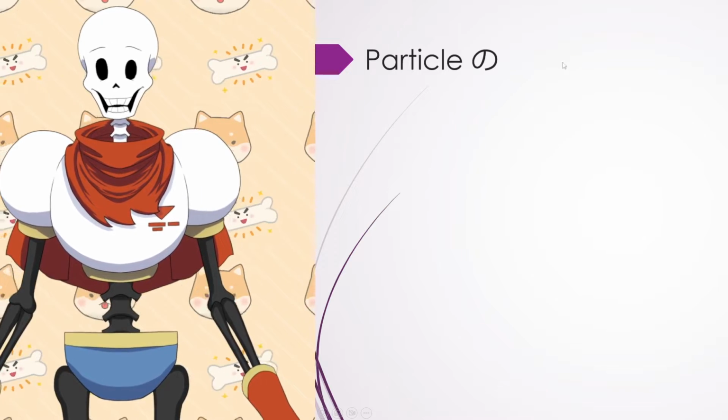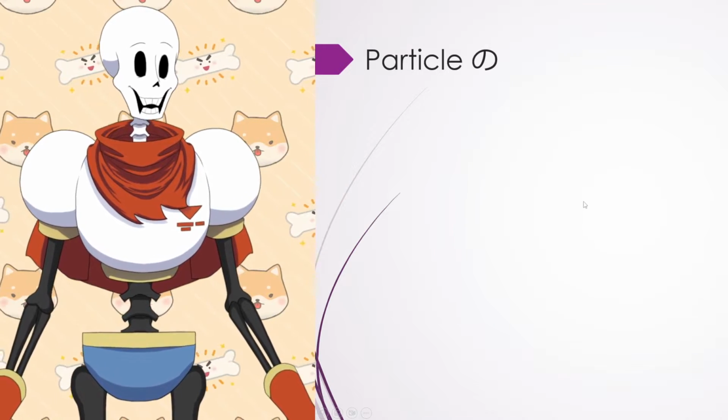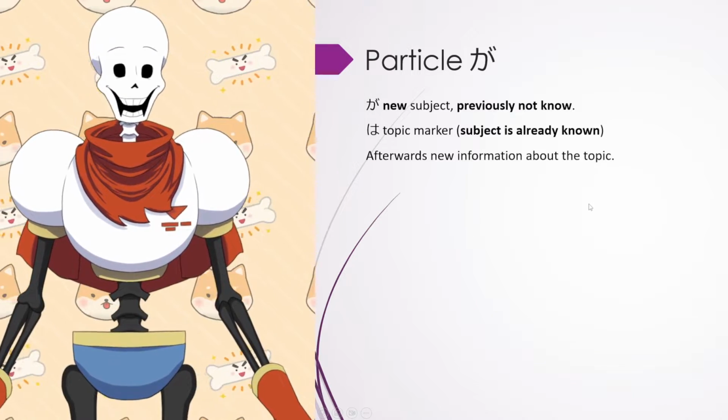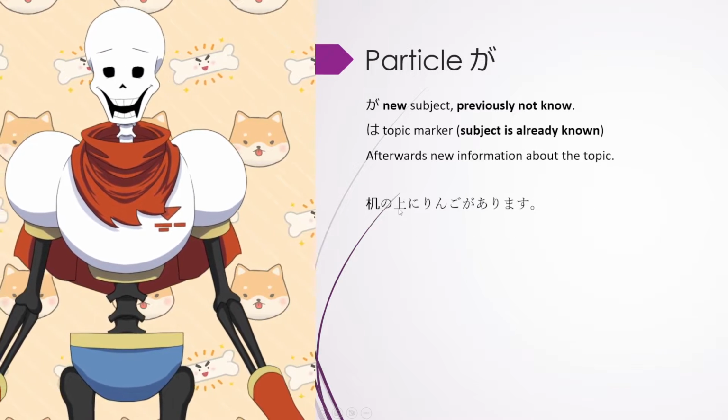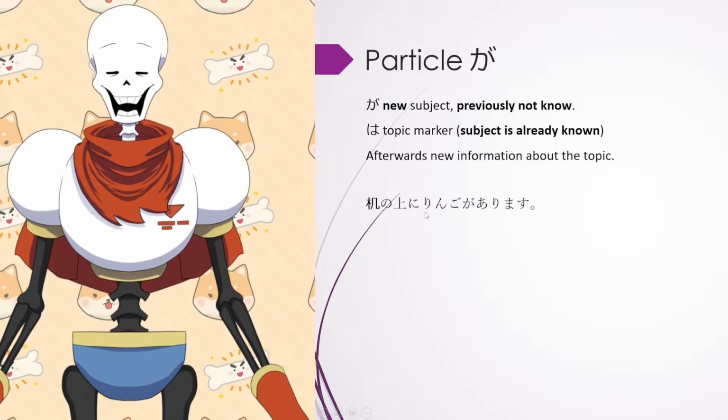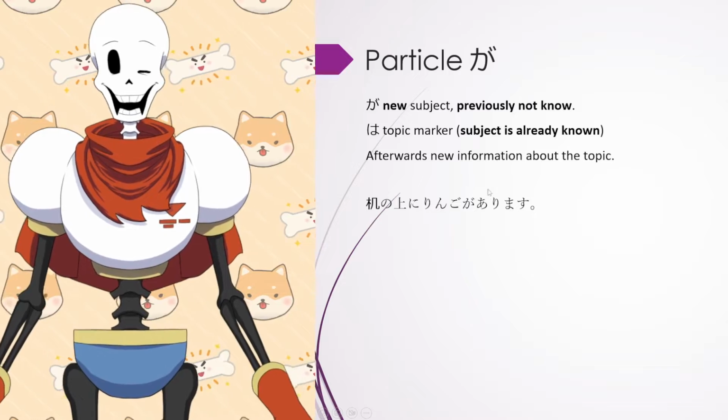If my computer doesn't really work, we have to wait till it finally goes back to normal. Right. Yeah, we have it. 机の上にリンゴがあります。Ga is a new subject, which means 机の上に is the information we already know.